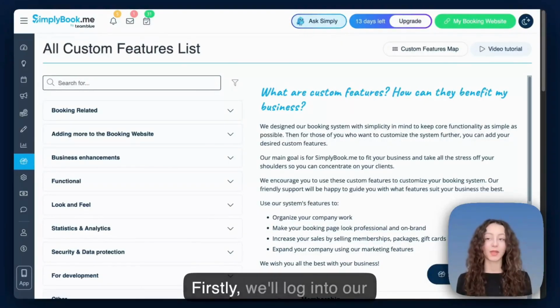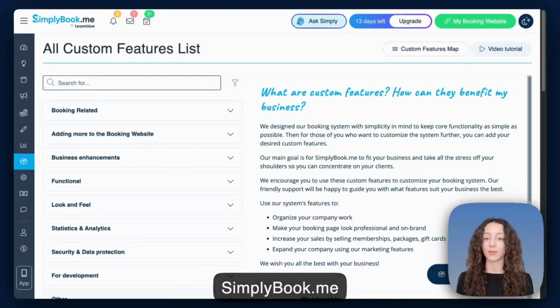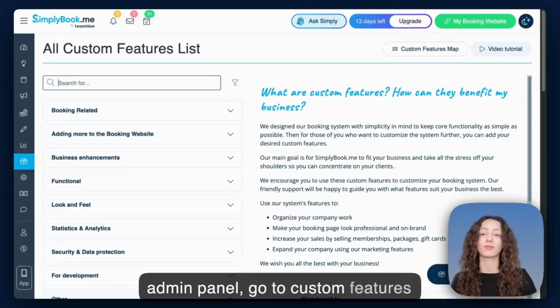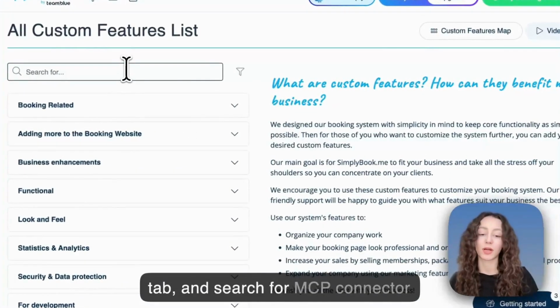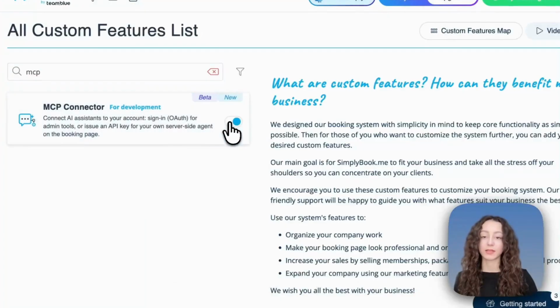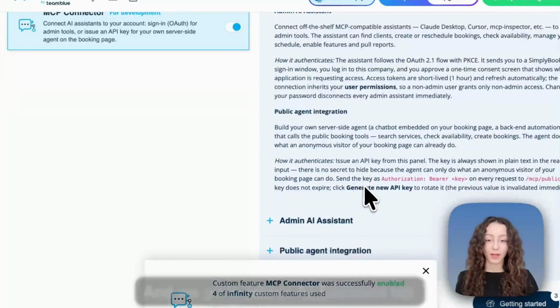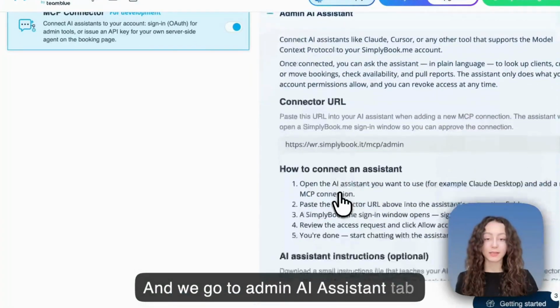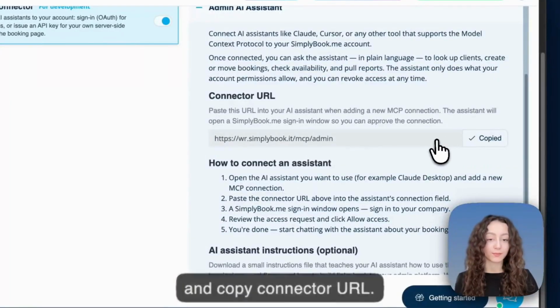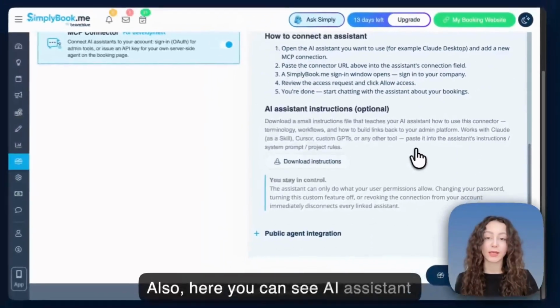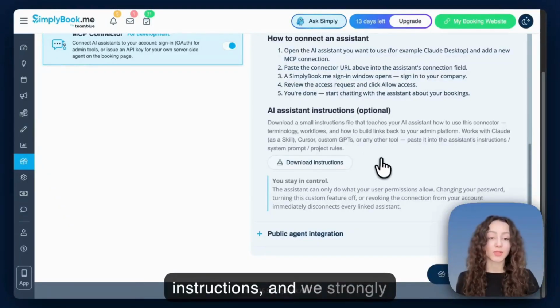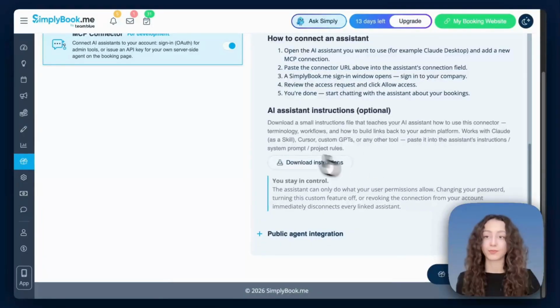Let's get started. Firstly, we log into our SimplyBook.me admin panel, go to Custom Features tab, and search for MCP connector feature. Then we need to enable it, and we go to Admin AI Assistant tab and copy connector URL. Also, here you can see AI Assistant instructions, and we strongly suggest to download them.